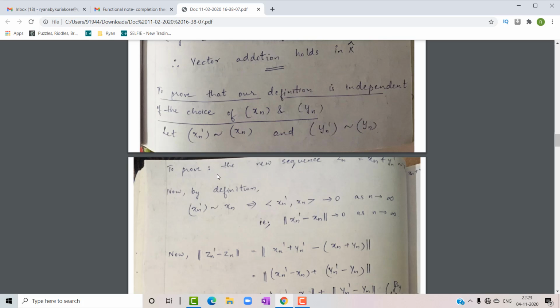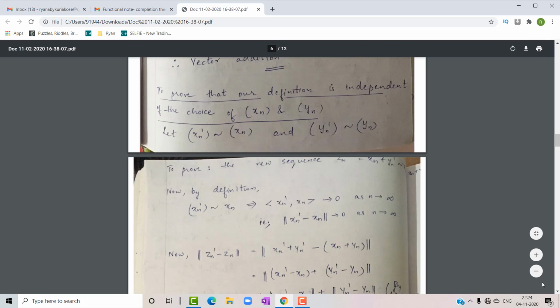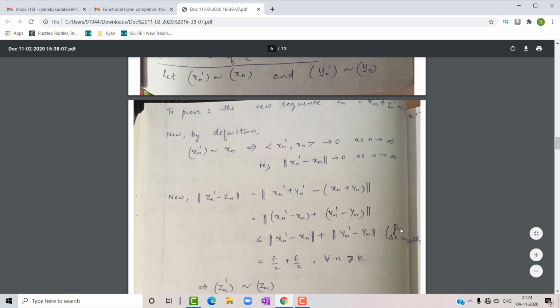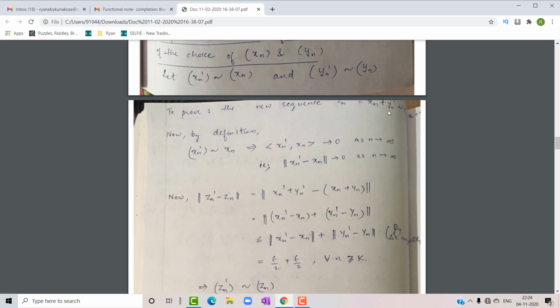What we have to prove is that the new sequence Zn dash equal to xn dash plus yn dash is equivalent to Zn equal to xn plus yn.